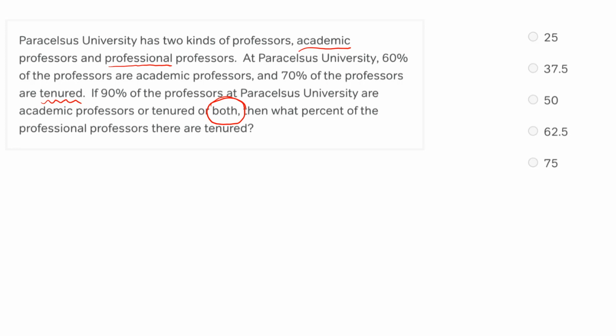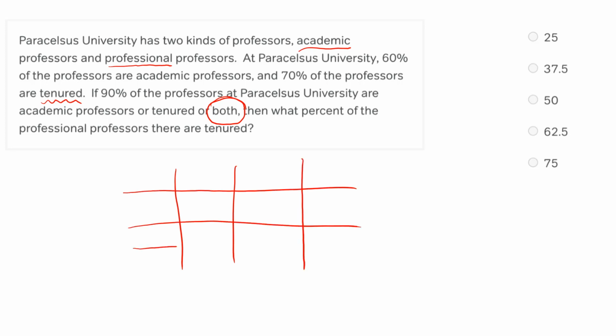I'm going to draw 3 vertical lines and then 3 horizontal lines going through them. It doesn't have to be pretty. I'm going to put my complements across the top and down the side. So let's start with academic and professional. I'm going to skip this one, and put academic right here